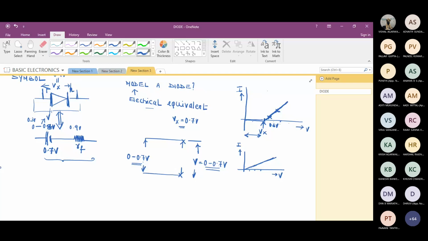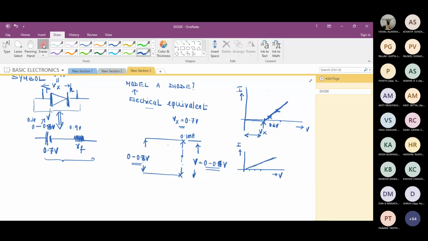Okay. Now, my question is, after 0.7, if I make it 0.8, will the device conduct? Will the diode turn on? Yes. So will I get 0.8? No, I may not. It behaves as a resistor. When I apply 0.8, current is going to flow through this, right? Say 0.1 milliamp current is going to flow through this. The device is on now, conducting, right?